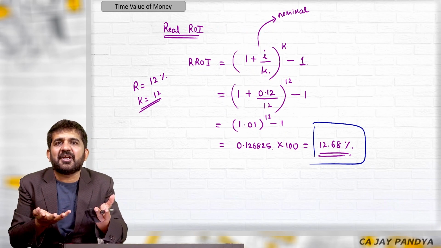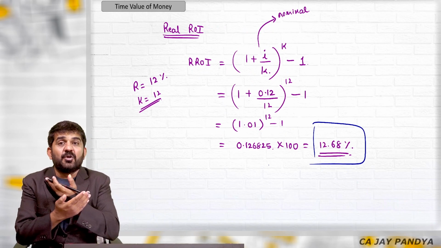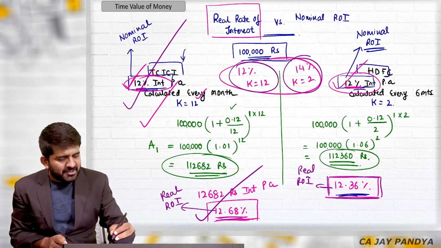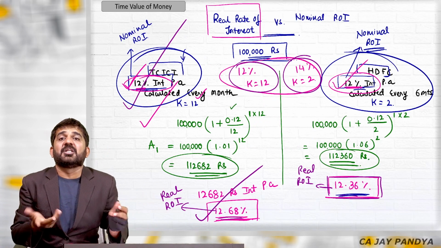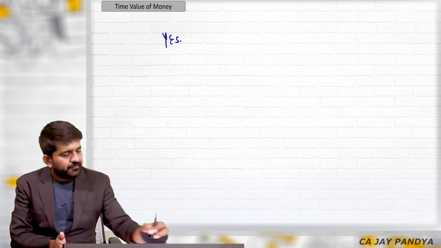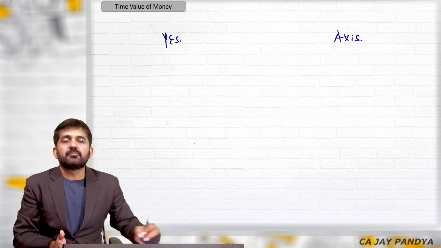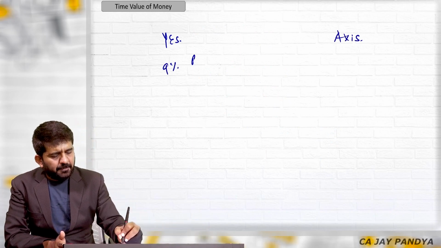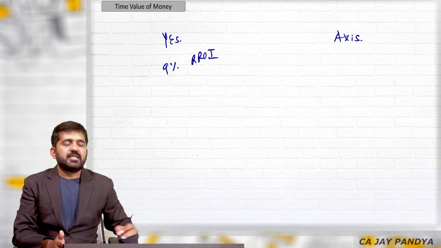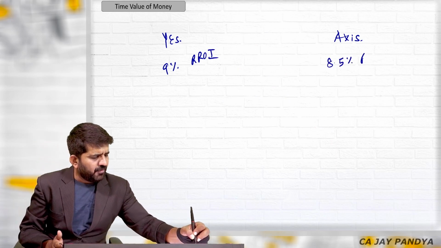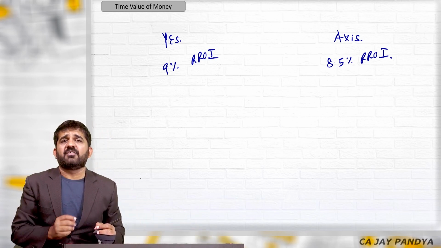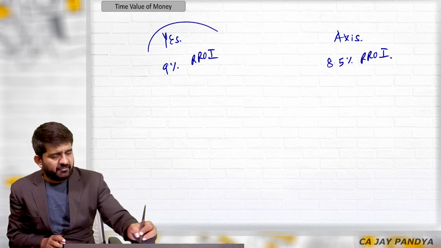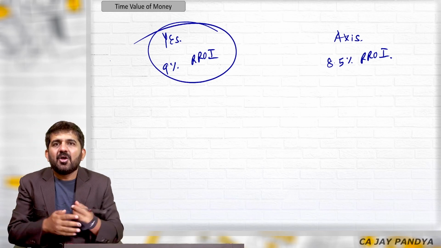Where the real rate of interest will be helpful, it will be helpful immensely. I should ask my chartered accountant what the real rate of interest is instead of giving me this puzzle. If I tell you Yes Bank and Axis Bank, this is giving me 9% real rate of interest and this is giving me 8.5% real rate of interest. Whatever amount you want to invest, for whatever period you want to invest, you should invest in Yes Bank. What is the reason?